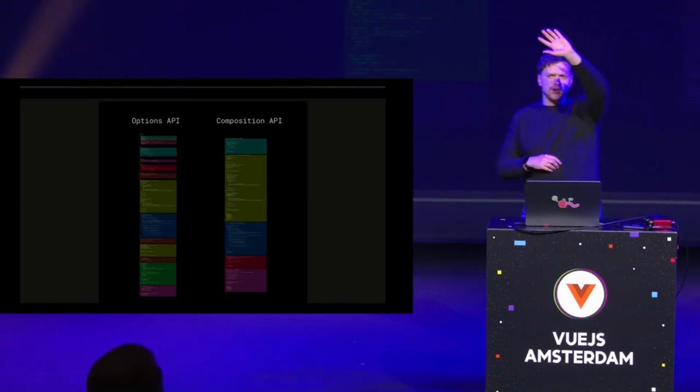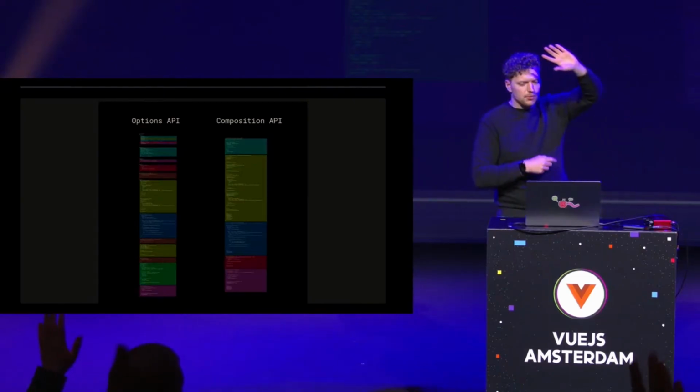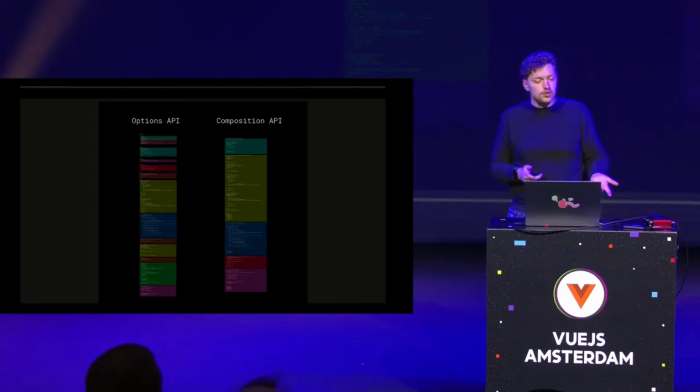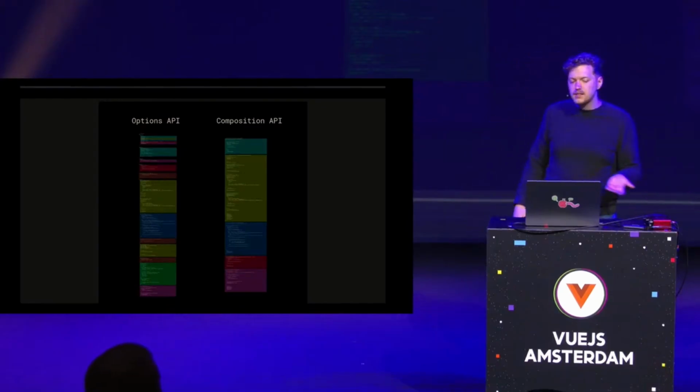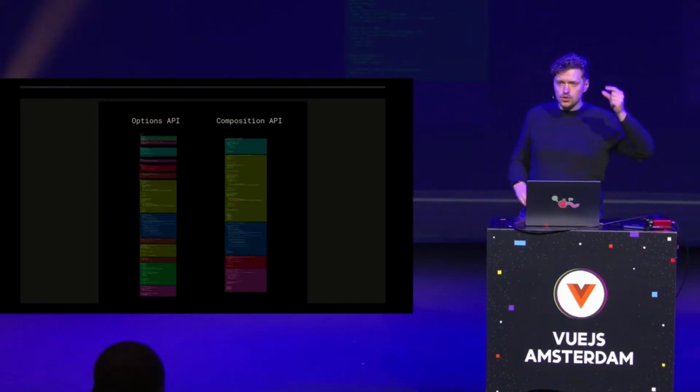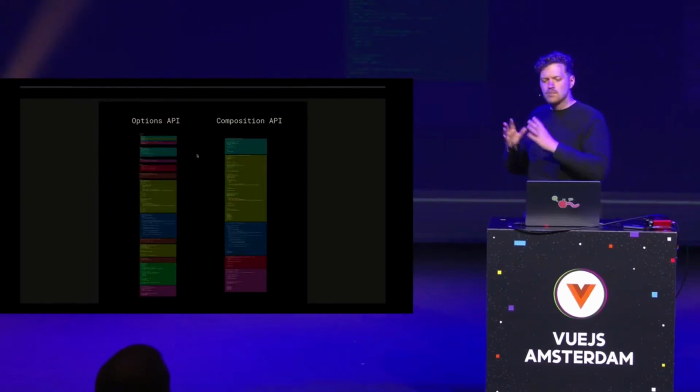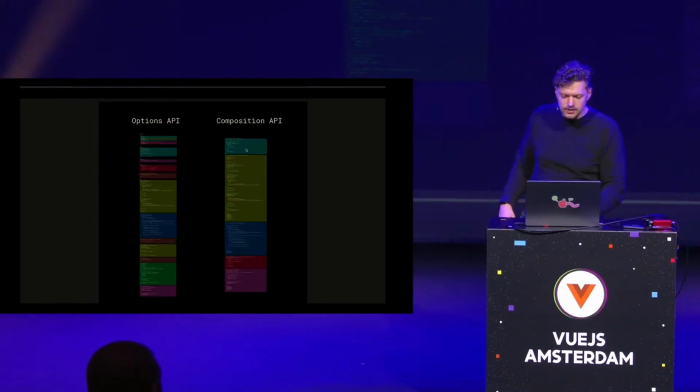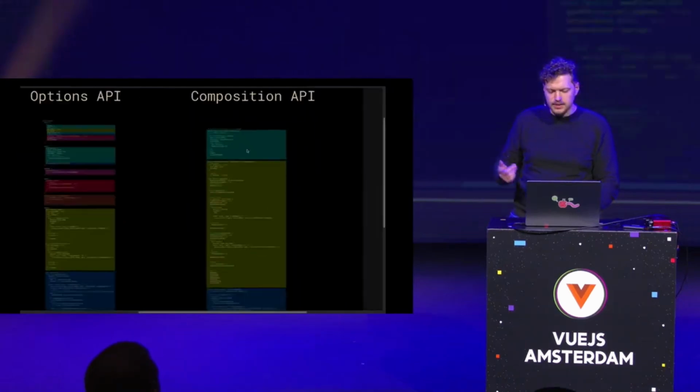Anyone seen that screenshot so far? Anyone? Yeah, almost everybody. Perfect. So this was also in the RFC for the Composition API, obviously. And it basically shows the groups, the color groups by concerns, so by feature. And I've heard that question multiple times. People are like, okay, I can zoom in here, but it's pixelated, it's hard to read.